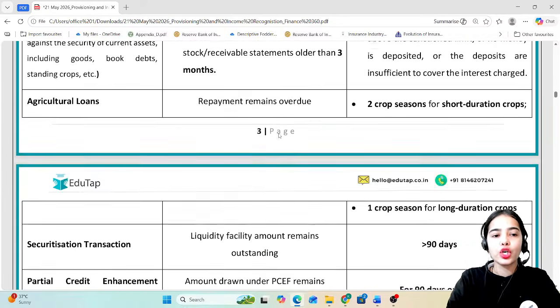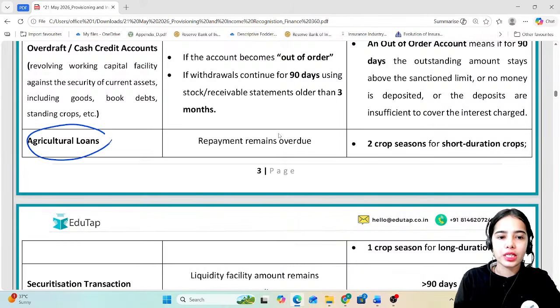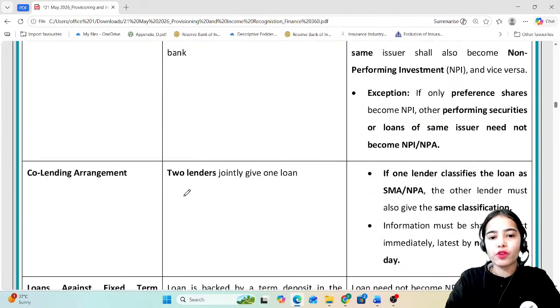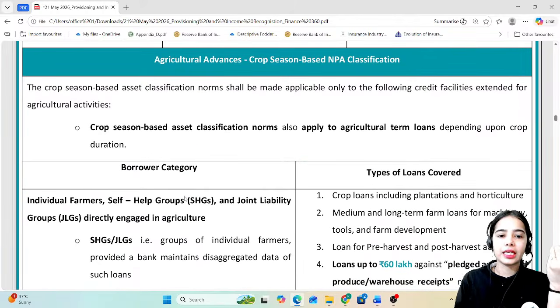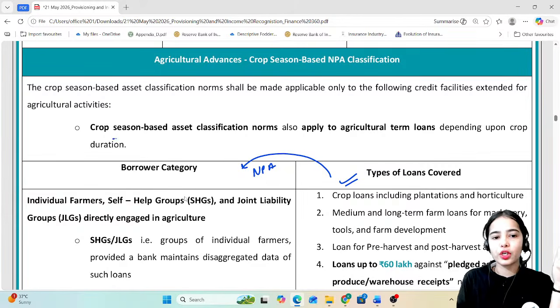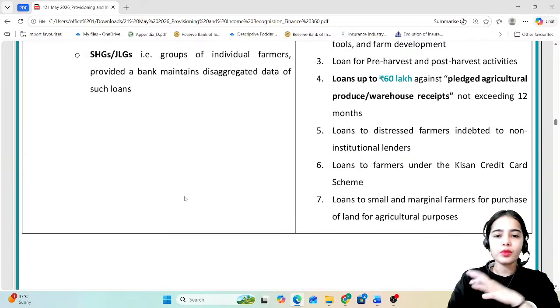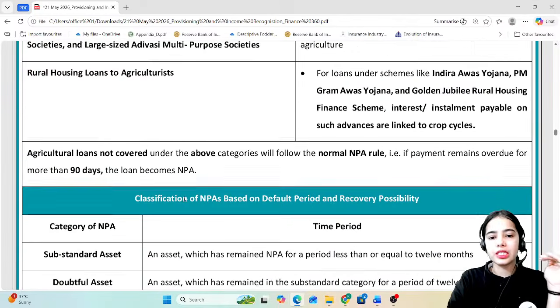I have also shown you that for the agricultural loans, the NPA is decided on the basis of the crop seasons, and there is a list provided of those particular agricultural loans for which the NPA is decided on the basis of the crop seasons. So all of this has been discussed in the previous session.